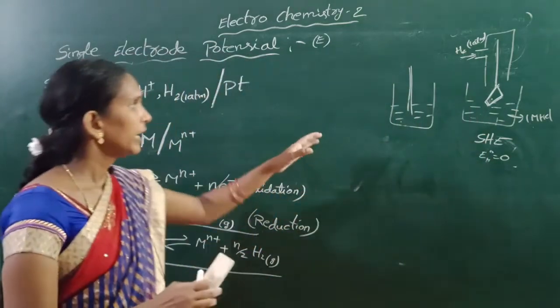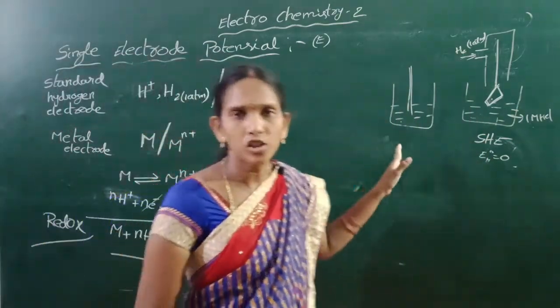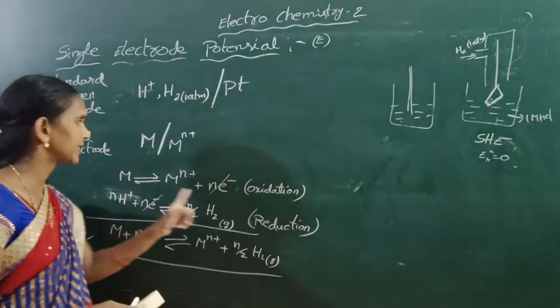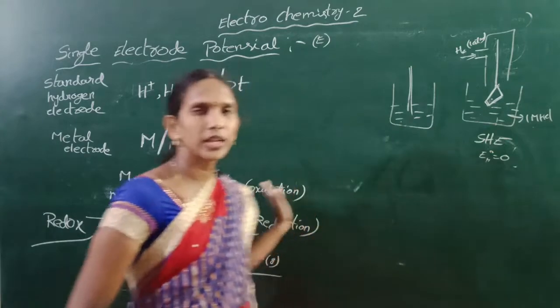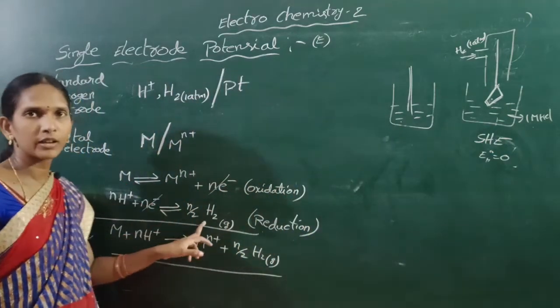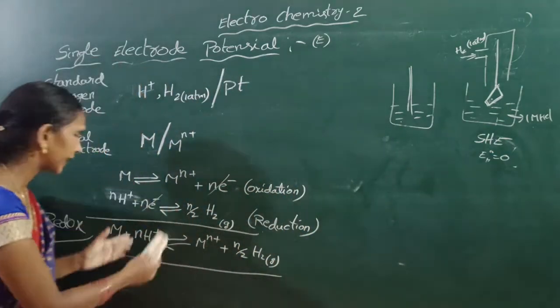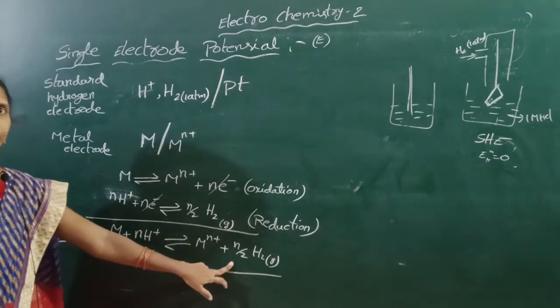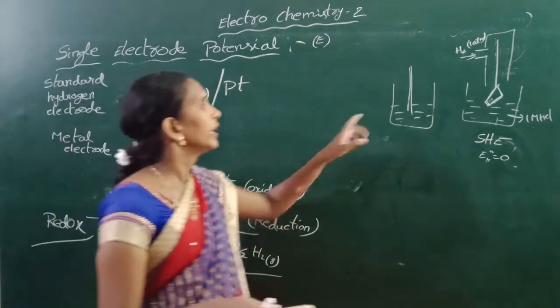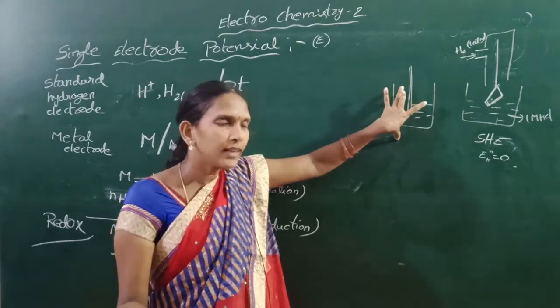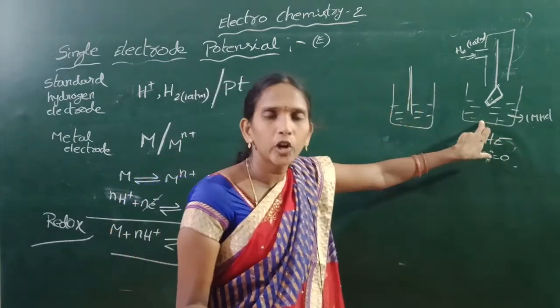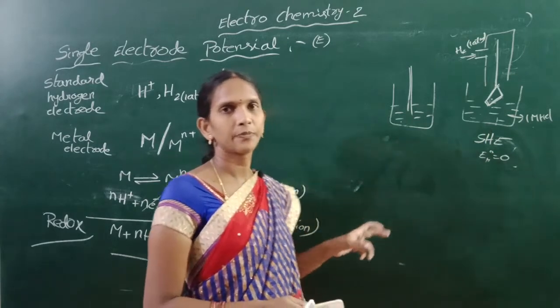In this half cell oxidation takes place. In this half cell reduction takes place. Then the redox reaction is this. If in this electrode reduction takes place, then in the other electrode oxidation takes place.